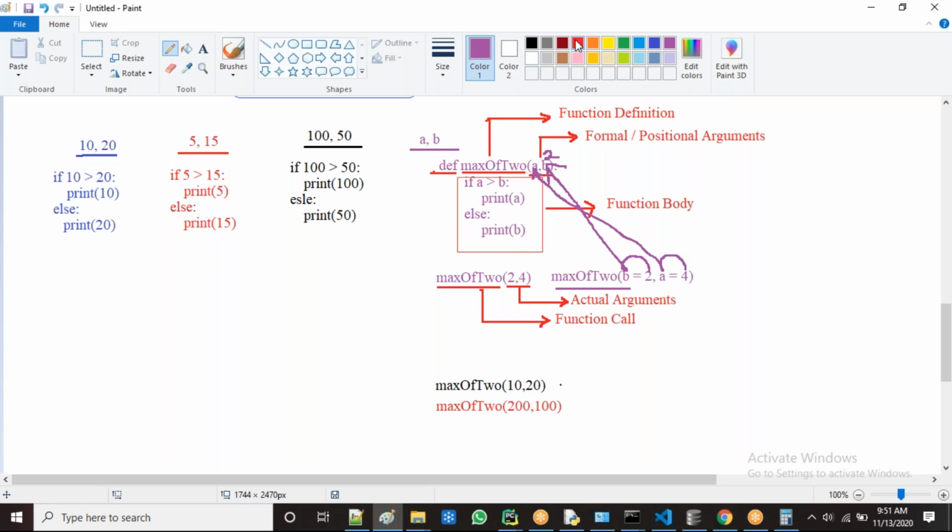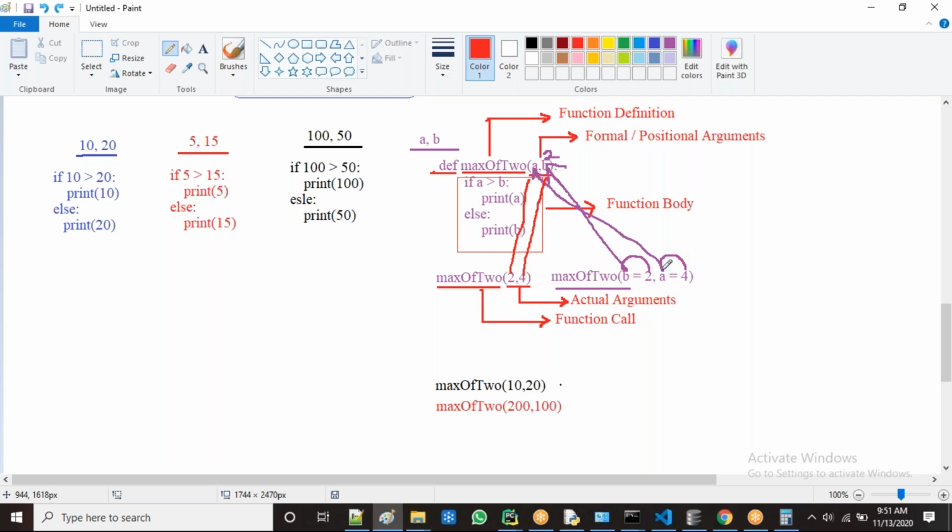Actually, in this case, by position, 2 goes to A and 4 goes to B. That's the actual process. But I'm using the formal argument names in the function call to assign the actual values.